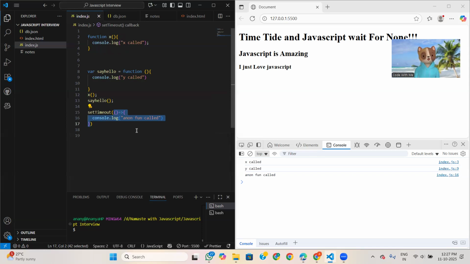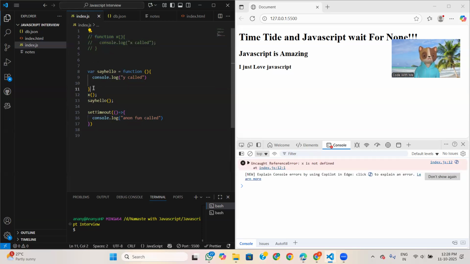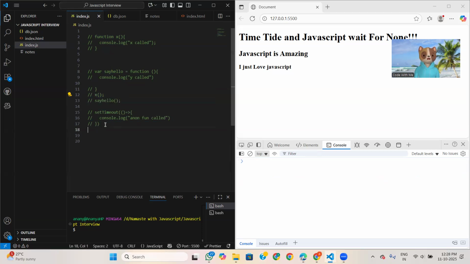But we cannot use an anonymous function alone. You understood? Okay. This anonymous function is a function with no name, but we cannot use it alone. For that, we use the anonymous function inside a function. Got it? Okay. So this is the first thing we got to know. This is the second. I will summarize this, then you will get more understanding. Now, what is a named function expression?